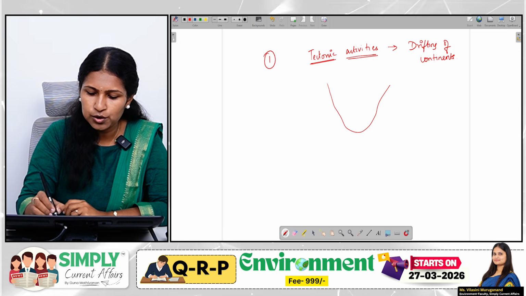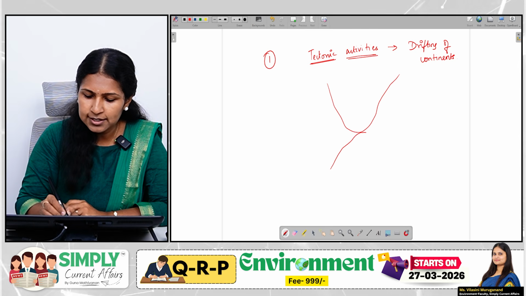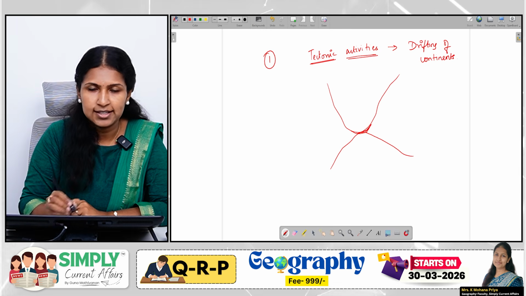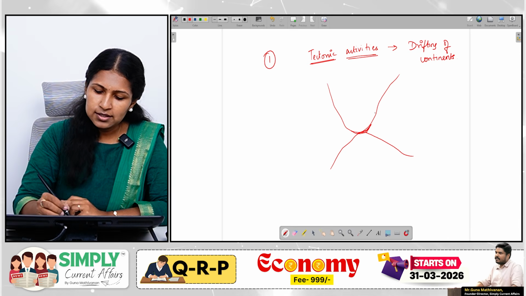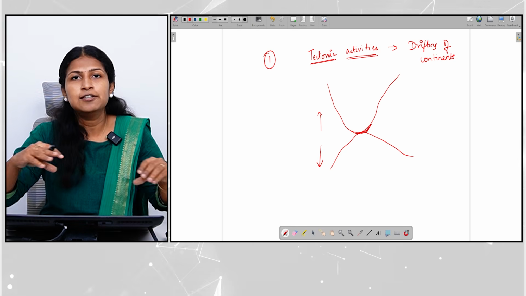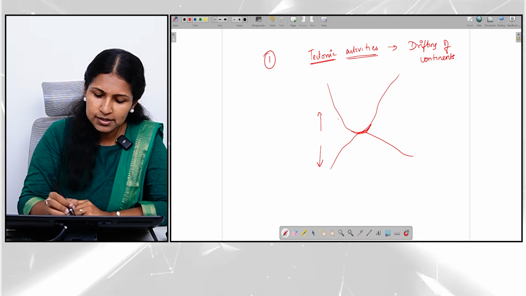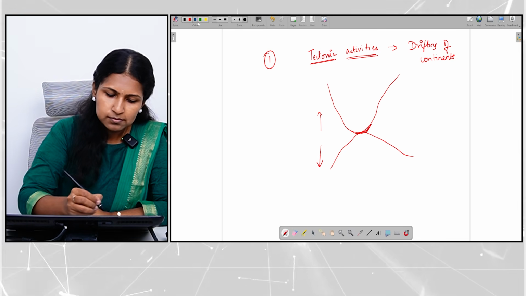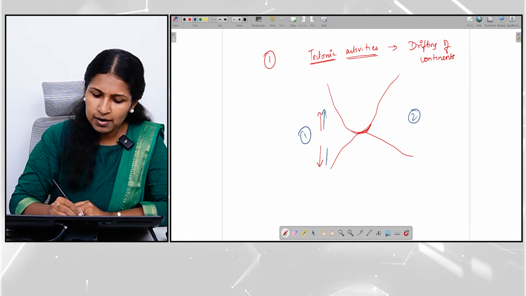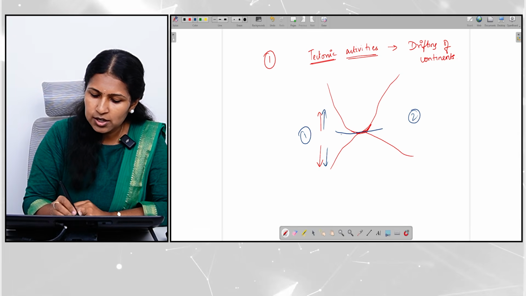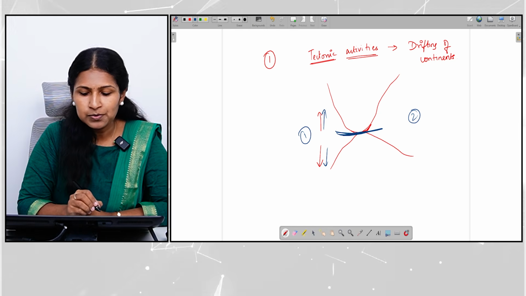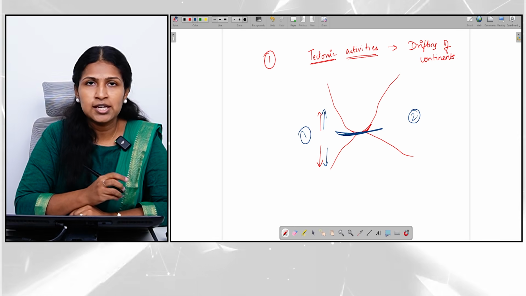Now, assume there were two continents which were initially connected to each other, maybe through a narrow strip of landmass which was connecting them. Now, over the years, there could have been a divergent plate boundary which has resulted in the continents drifting apart from each other. Then what will happen? So, assume there is a water body here. Now, when these continents move apart from each other, there is a chance of these two water bodies getting connected by a narrow strip of water. So, this is one way in which straits are formed.